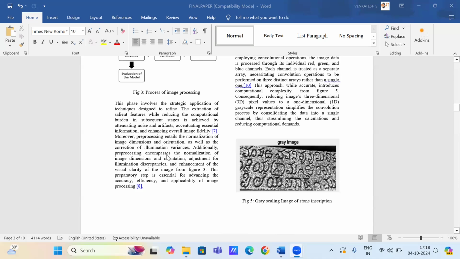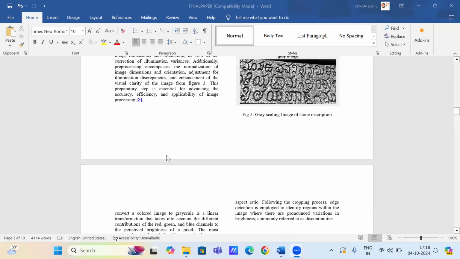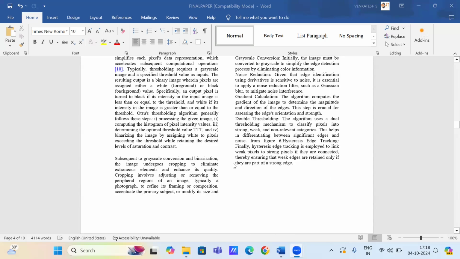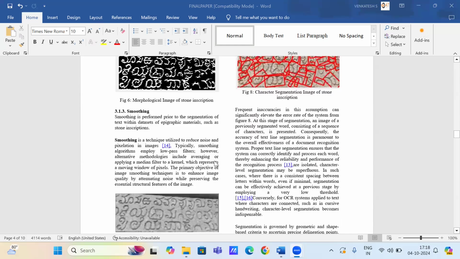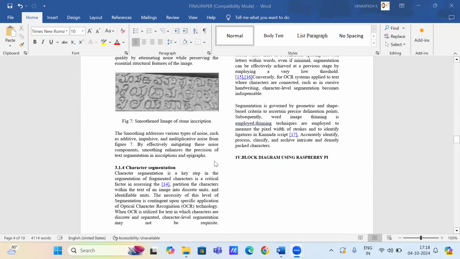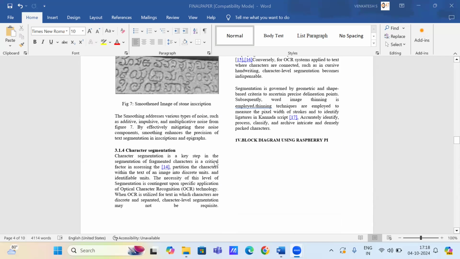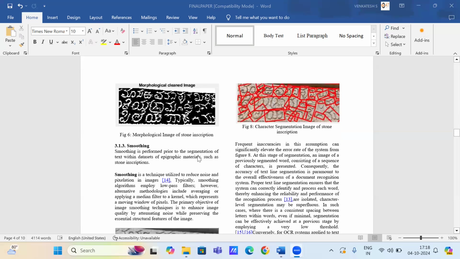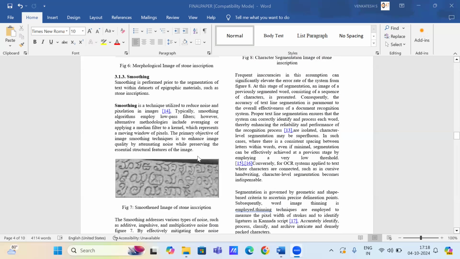It reduces the noise and improves the image clarity, which is essential for text segmentation. And then character segmentation breaks down the text into individual characters or words, ensuring the accurate recognition of Kannada characters and symbols. Kannada text recognition has evolved from manual methods to advanced deep learning techniques, particularly CNNs, improving the accuracy and efficiency of interpreting historical Kannada manuscripts.